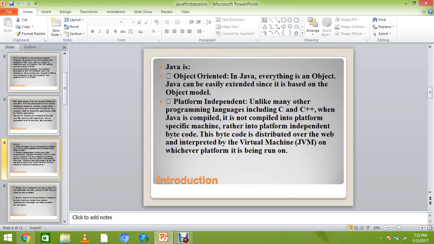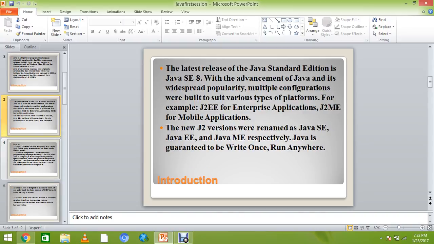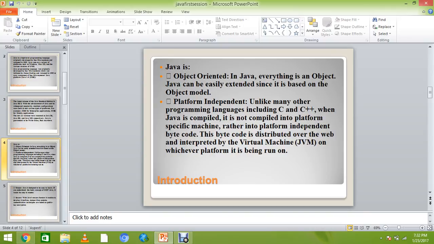If we study this, we have a lot of things in Java related to interview questions. And what is Java? You say the first answer is that it's an object oriented approach. Everything should be an object, and Java can be easily extended since it is based on the object model. I will show you how it is easily extended in a practical session.